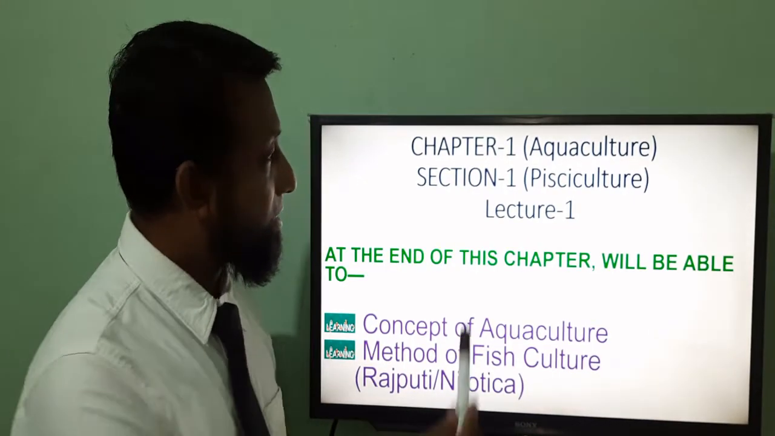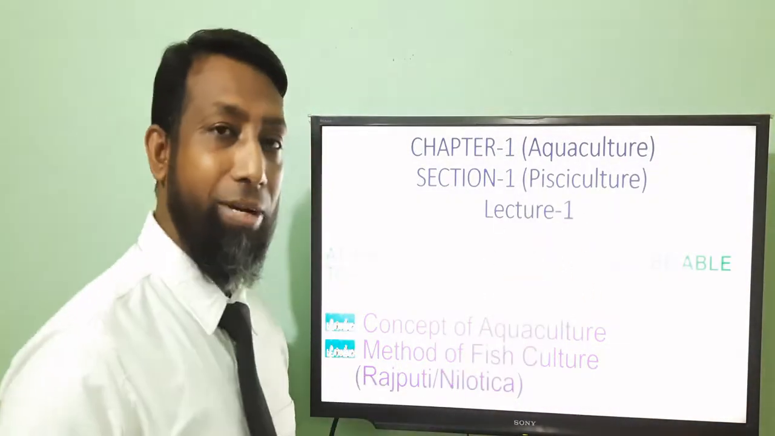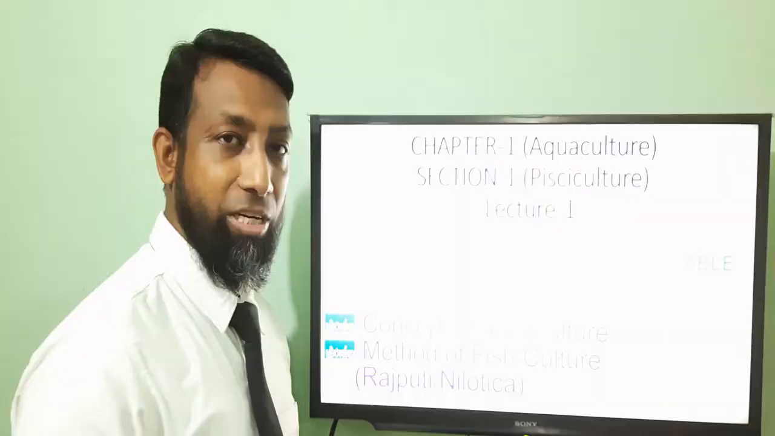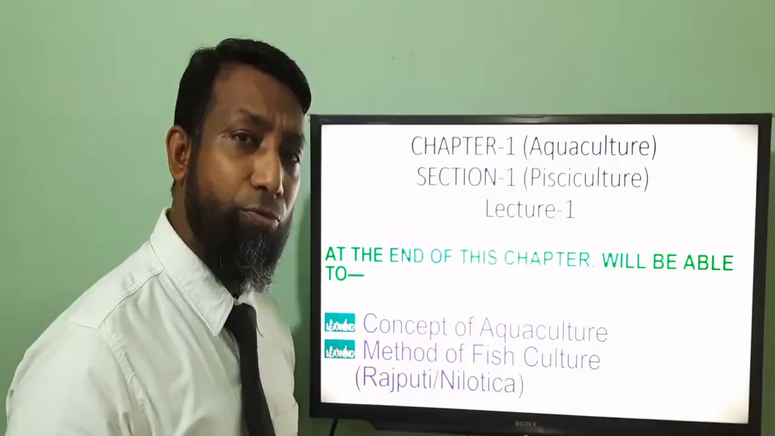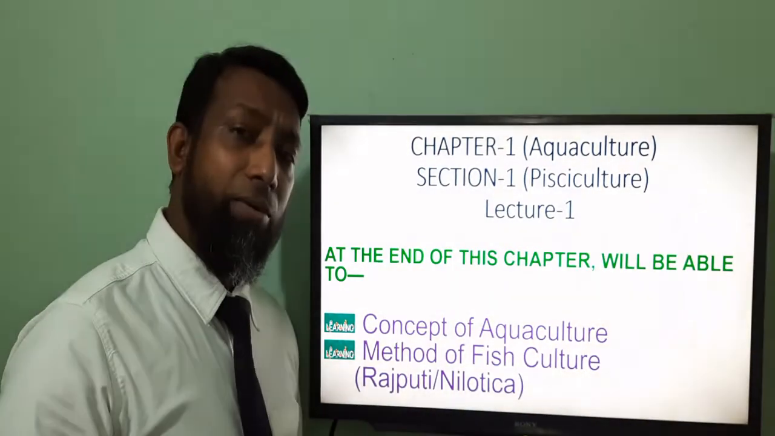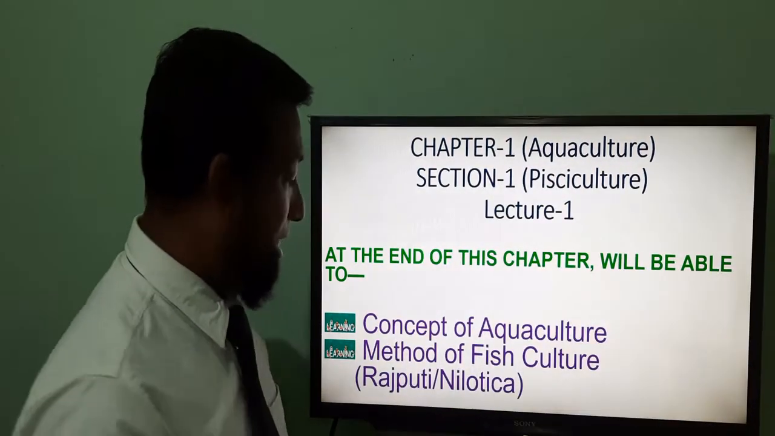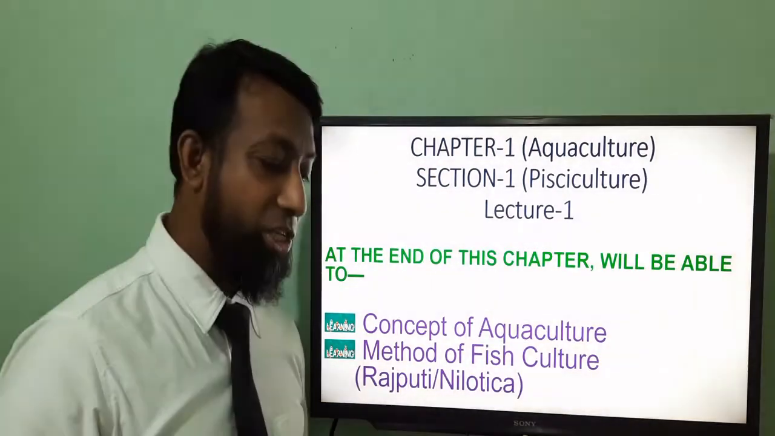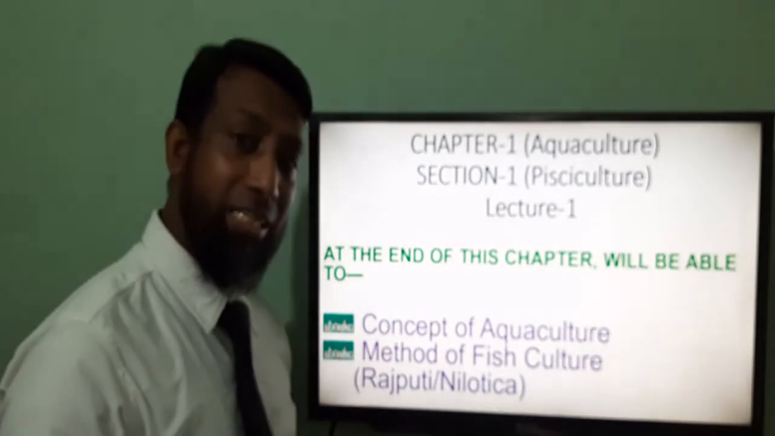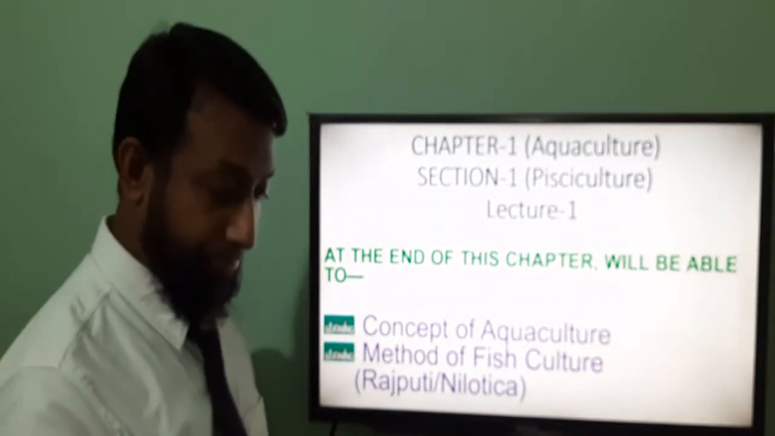Today, I'll discuss Chapter 1, which is named Aquaculture, and then Section 1, which is named Pisciculture. Today is the first lecture of this topic. After watching this lecture, you will be able to understand the concept of aquaculture, then the methods of fish culture. Then, in the methods of fish culture, I'll discuss the Rajputi and Nilotica fish culture.